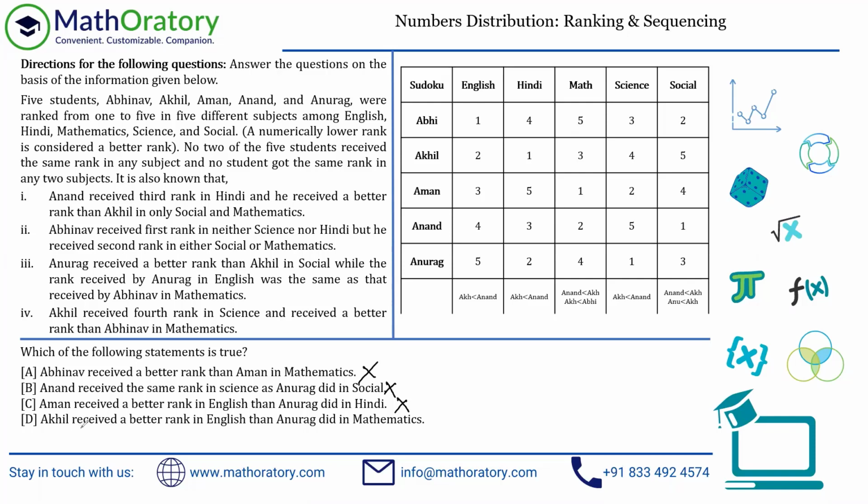Let's check that out. Akhil received a better rank in English than Anurag in mathematics. So Akhil in English is 2 and Anurag in mathematics is 4. Yeah, 2 is actually better than 4. So option D is the correct answer here. So pretty straightforward questions. In these kind of sets, typically this is what is going to happen. So once you solve the set, the questions will be pretty straightforward. You just have to dedicate time to solve the set.